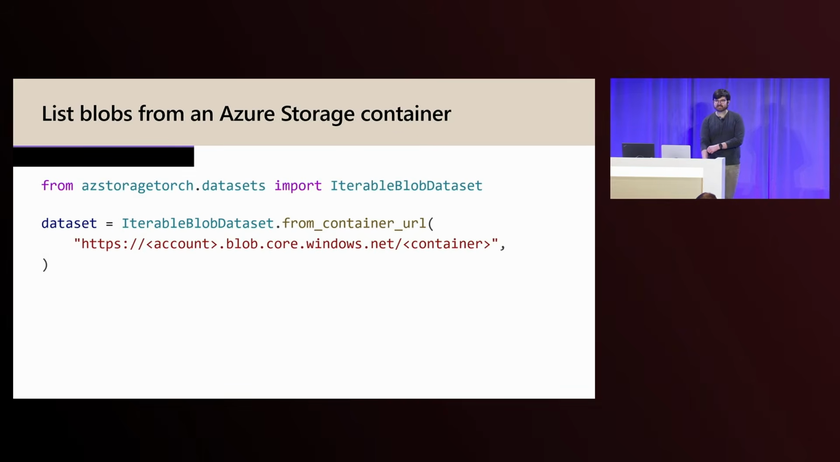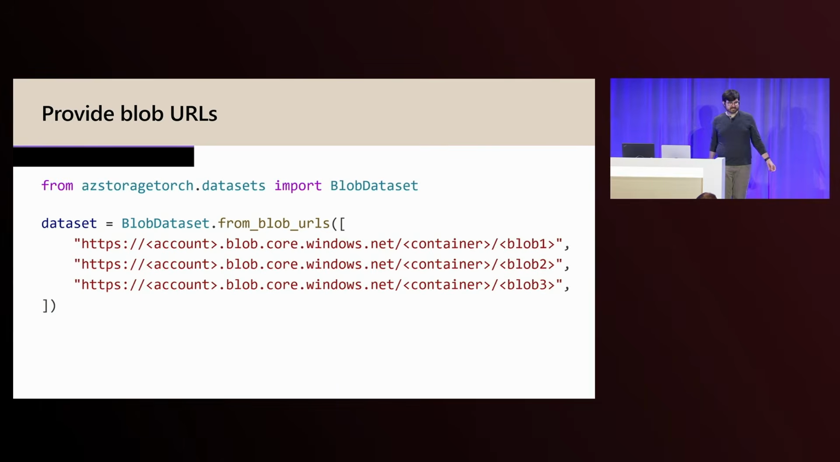So in terms of actually creating a dataset, there's two class methods that both classes offer. There's from container URL, where you provide the URL to your container and list all the blobs for the container to build your dataset. So the data samples returned from this dataset will map one-to-one to the blobs listed. The second one is from blob URLs. With this one, you provide an iterable of blob URLs, and the data samples returned from this dataset will map one-to-one to the blobs provided.